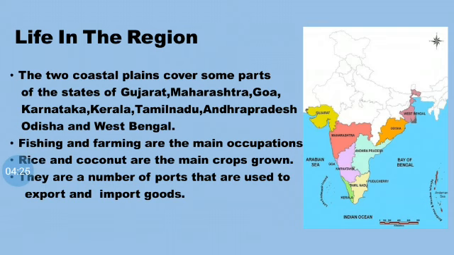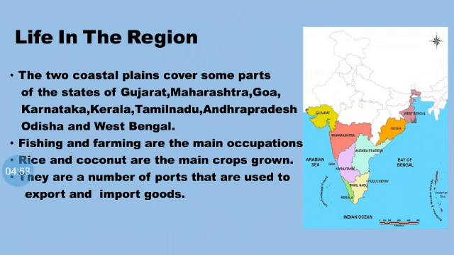Children, now we will see the life in this region. What are their occupations? How do they live? We shall discuss this. The two coastal plains cover some parts of the states of Gujarat, Maharashtra, Goa, Karnataka, Kerala, Tamil Nadu, Andhra Pradesh, Odisha, and West Bengal.